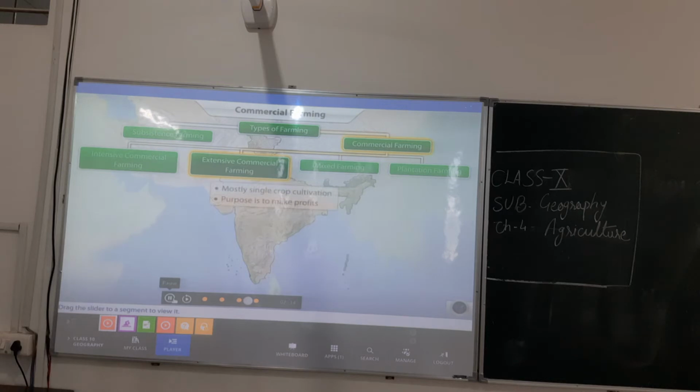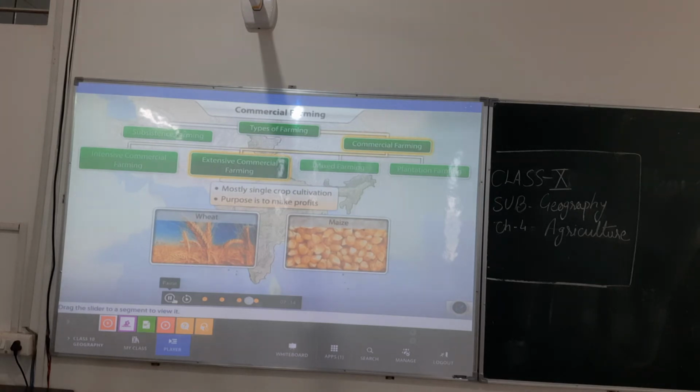In this method, single crop cultivation like wheat and maize are grown purely for commercial purpose, that is for selling and making profits.